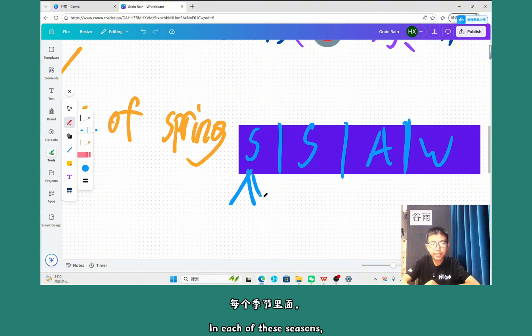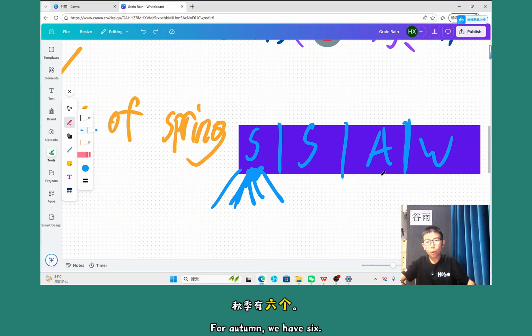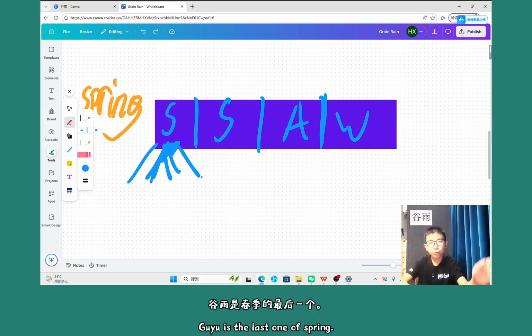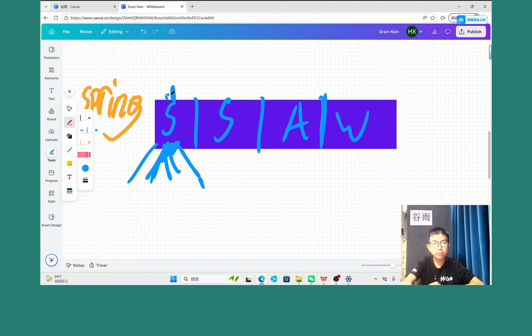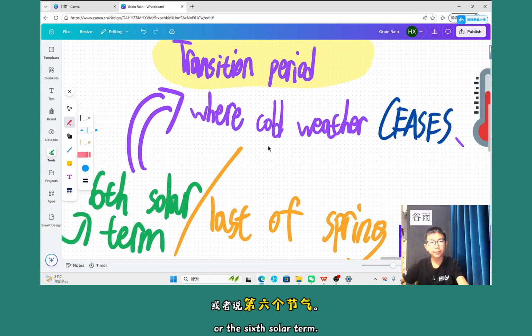In every one of these seasons, we have solar terms, 节气. For spring we have 6, for summer we have 6, for autumn we have 6, and for winter we also have 6. And 谷雨 is the last one of spring, so this one is spring, and the 谷雨 right here is the last one, or we call it the 6th solar term.